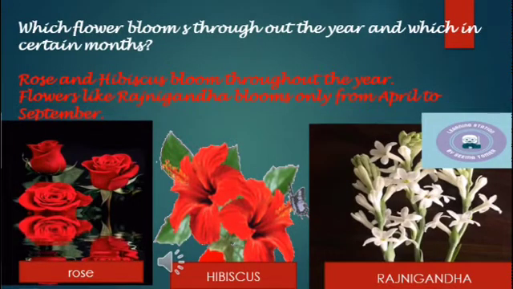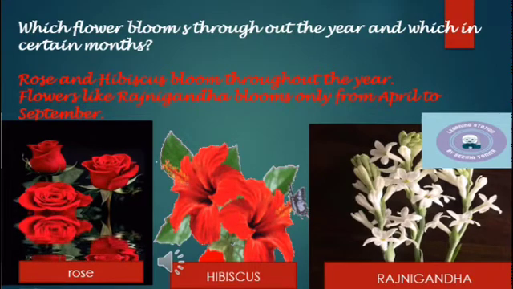Now, which flower blooms throughout the year and which in certain months? Rose and hibiscus bloom throughout the year. We can find roses and hibiscus throughout the year, but flowers like Rajnigandha bloom only from April to September.